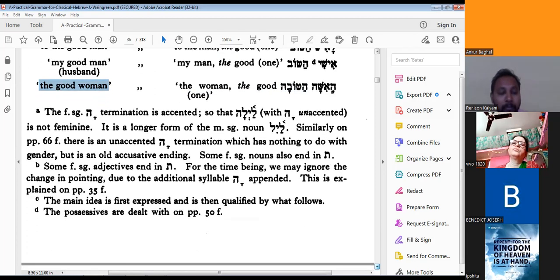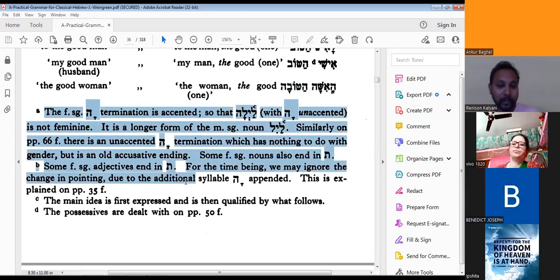Hatova. Actually, this bet is taking the dot inside, so it becomes a hard pronunciation. When it becomes hard, it gives a sound like B, B for bat. But when the dot is not there, then it gives a sound like V, V for victory. So we can pronounce hatova. Got it?